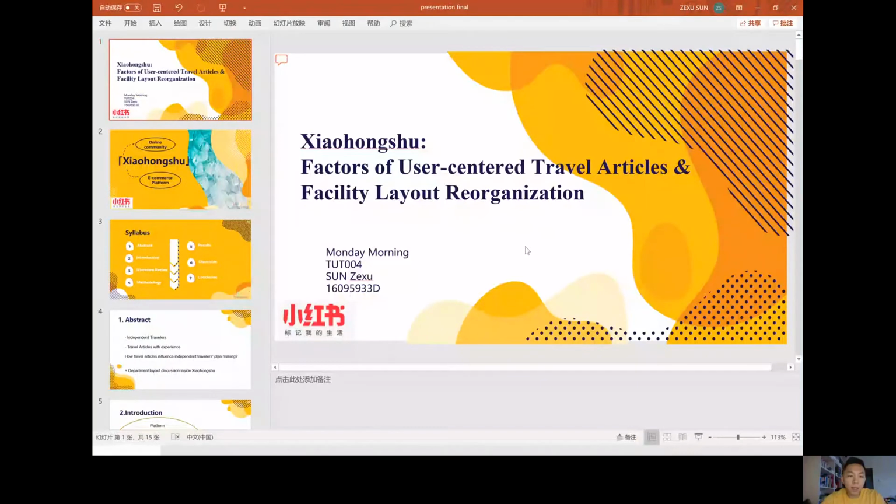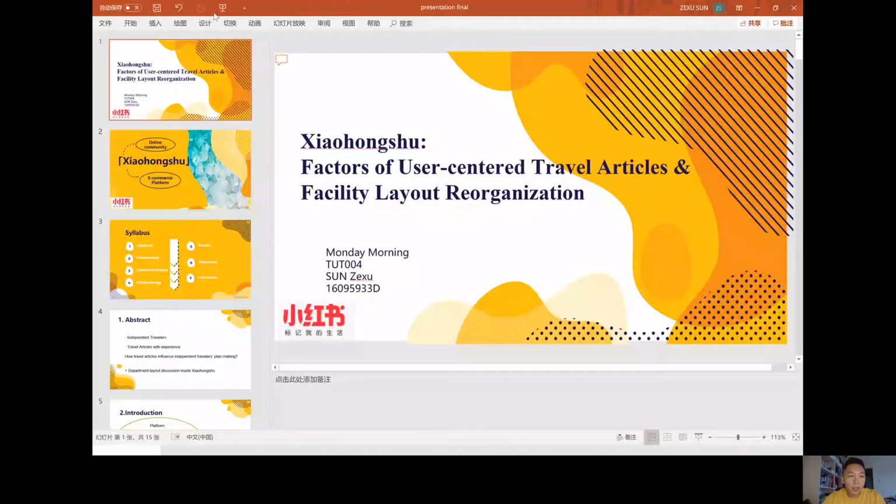Today, we're going to talk about Xiaohongshu, the factors of user-centered travel articles and facility layout reorganization. I'm from the Monday morning lecture, TUT 004, and my name is Zexu. Here is my student ID.